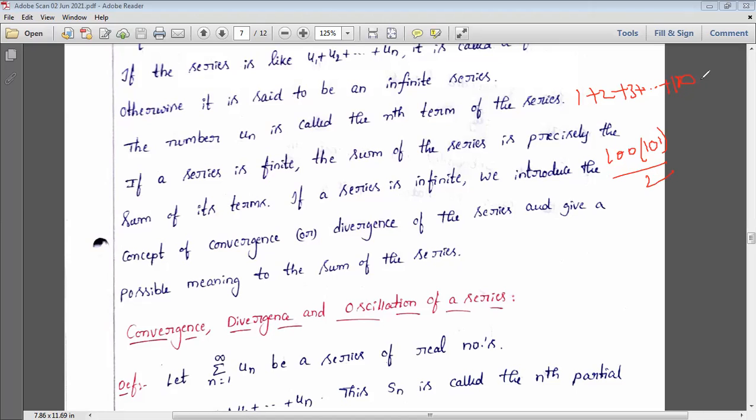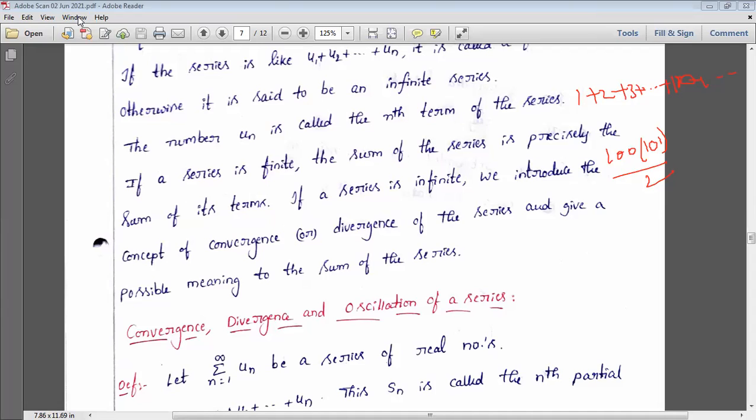Suppose it is not up to 100 but and so on up to infinity. Can you calculate it in that case? No, we can't add that. Up to 1000, okay, we can add. Up to 2000 we can add, but and so on to infinity means we can't add it. That's why they say that if the series is a finite one, the sum of the series is precisely the sum of its terms, adding only those terms, 1 plus 2 plus 3 and so on. If it is an infinite series, in that case we introduce the concepts of convergence and divergence. By using that concept, we can give a conclusion for that infinite series.